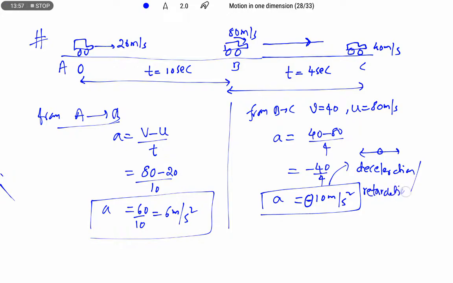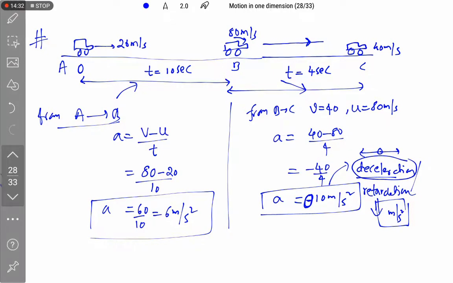So the negative acceleration of an object is known as deceleration or retardation, and its unit is similar to the unit of acceleration, that is meter per second square. Only the sense differs, the negative acceleration is called deceleration. Everything else is the same. Acceleration is nothing but increasing velocity. Deceleration is nothing but decreasing velocity. When the velocity reduces with respect to time, it is known as the deceleration of an object. Okay, let us take one more application here.